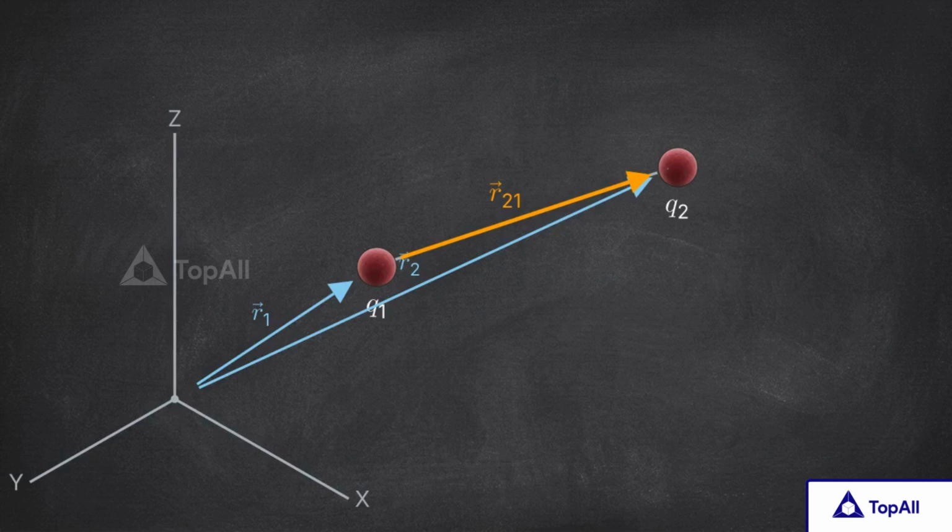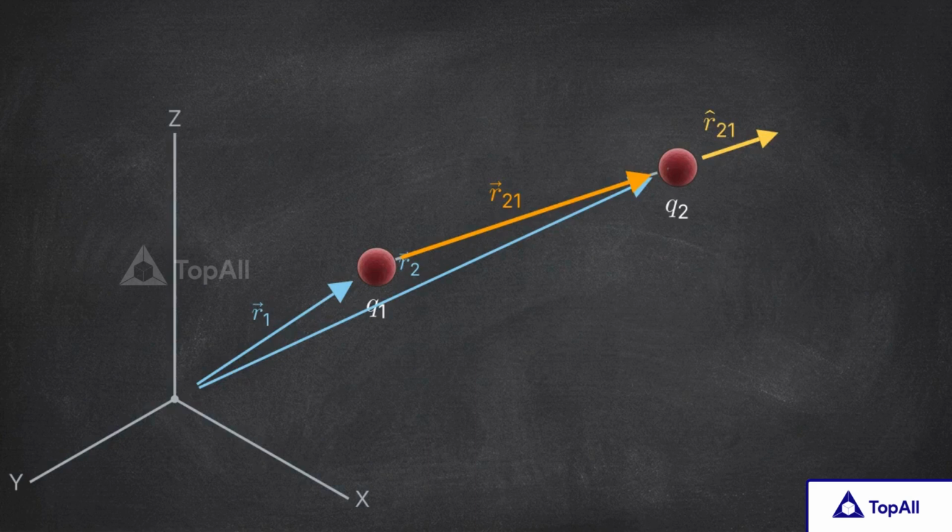To isolate the concept of direction from the actual distance between the particles, we use a mathematical tool called a unit vector. The unit vector, written as r̂21, has a magnitude of exactly 1. It doesn't alter the strength of the force. It serves exclusively as a mathematical compass pointing along the separation line. With the absolute positions defined on the grid and a unit vector acting as our directional compass, the geometric scaffold is complete and ready to support the final equation.